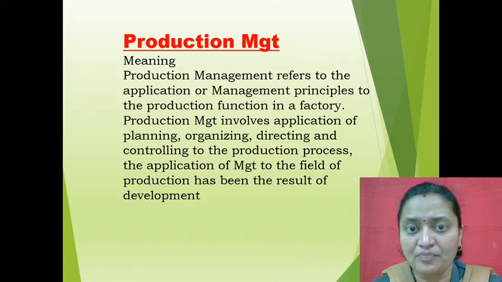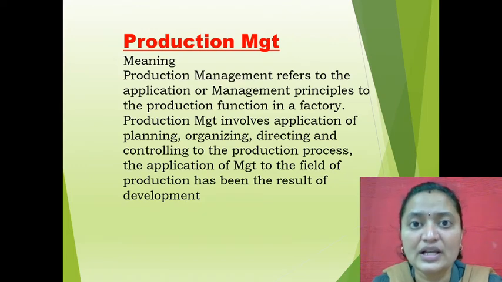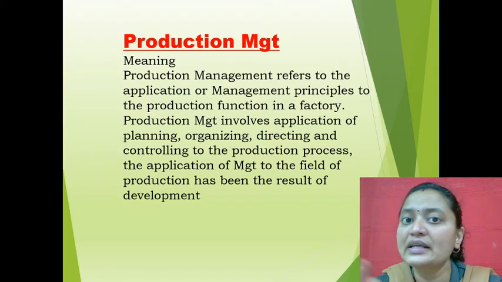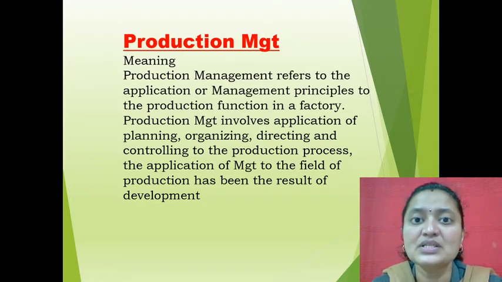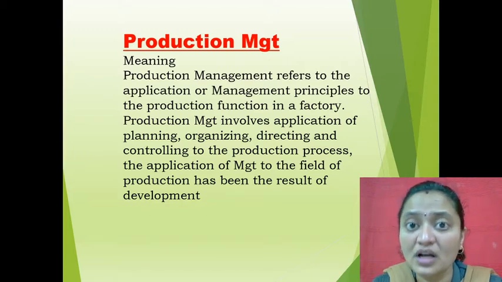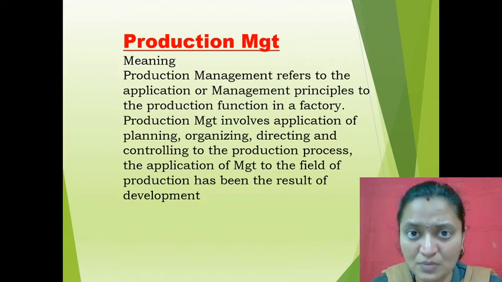And organizing. Organizing means making arrangement of necessary factors of production or necessary resources, organizing in a proper manner. And directing and controlling. Directing means giving proper direction or giving proper instructions. And controlling means whenever there is any kind of error or mistake, it needs to be controlled. So these four functions of management are to be applied to the production process.